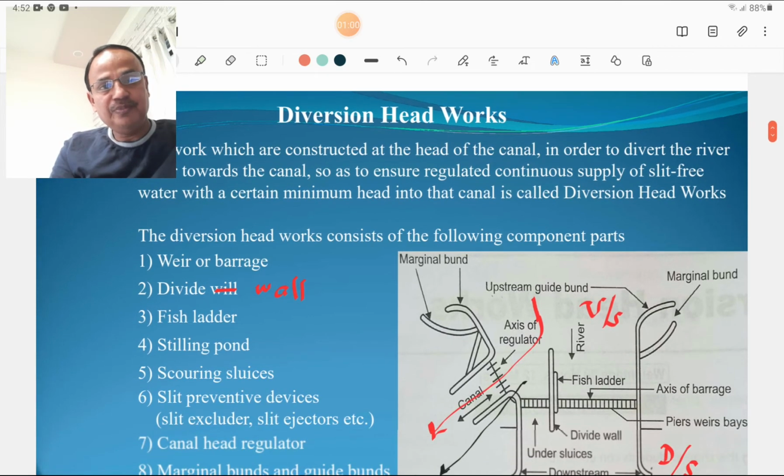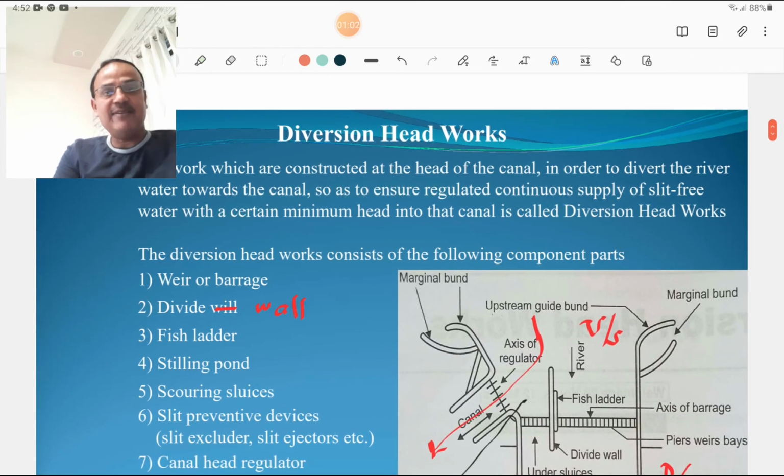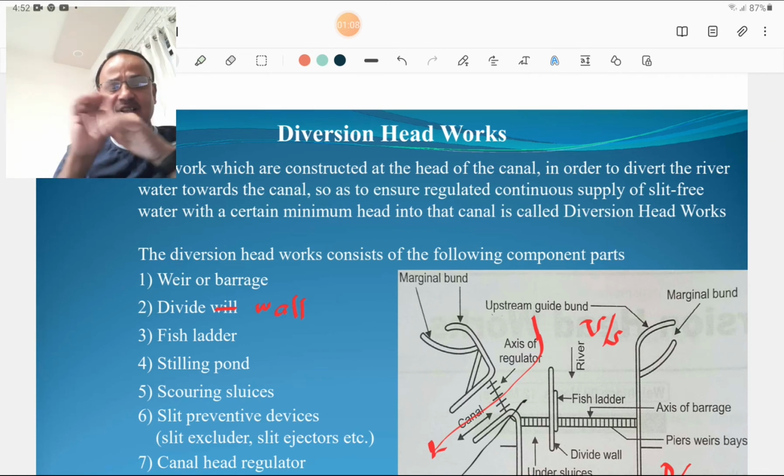First of all, why is such a diversion headwork required, and what is that diversion headwork? When a river is carrying certain water on the downstream side and we want to divert that river water into a canal, some work is required to divert that water and to maintain the flow of water in the canal, and such a work is called a diversion headwork.